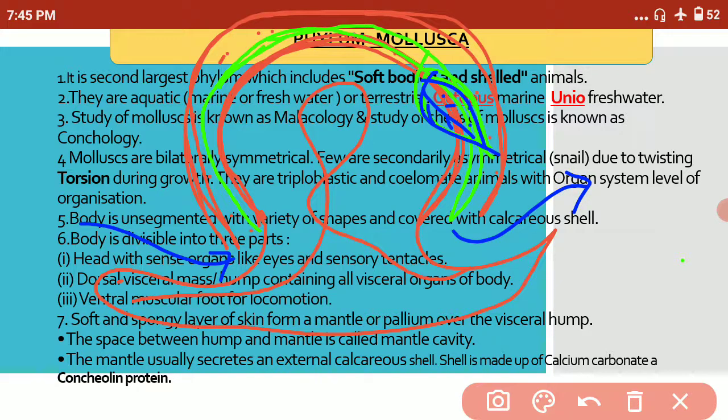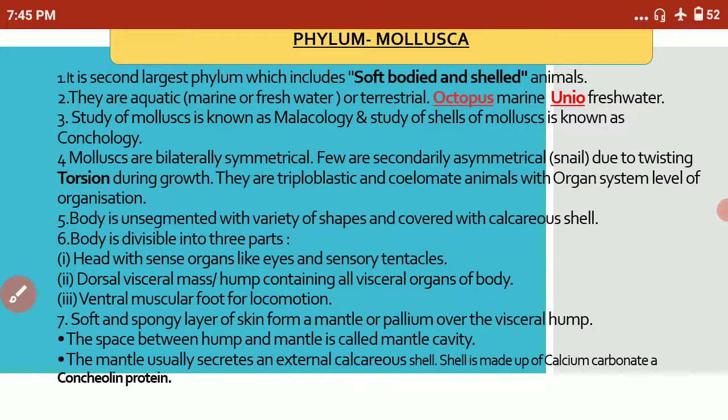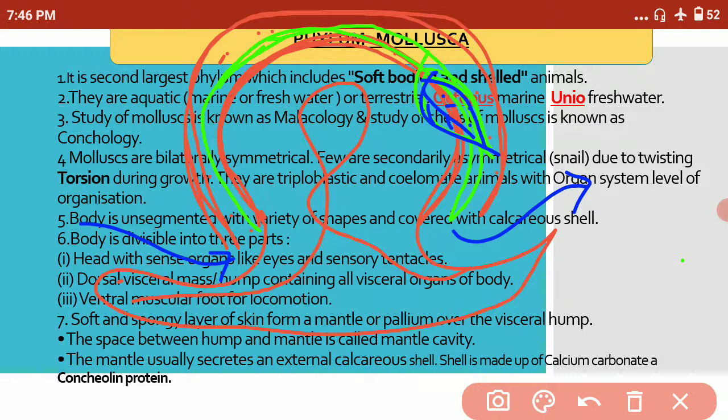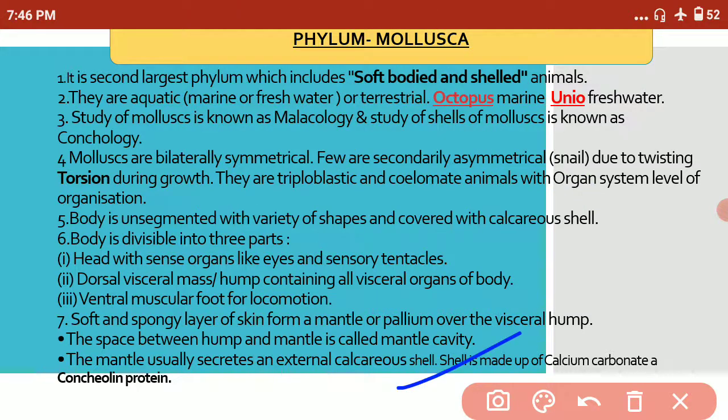The ctenidia are also known as gills for the snails or molluscans, and they also help in excretion. Now coming to the next point, the mantle usually secretes an external calcareous shell, and the shell is made up of calcium carbonate.